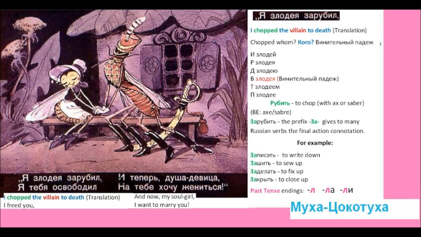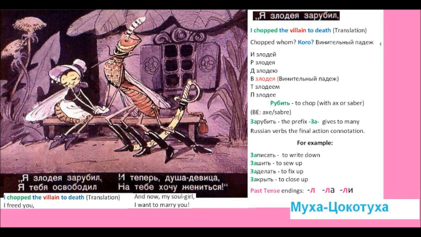The past tense endings in the Russian language are very easy. If you look at the infinitive form, for example, рубить, then we just have to remove the last 2 letters, т and мягкий знак, from the infinitive, and instead of that put Л: рубил, and we will have masculine past tense, рубил, chopped.